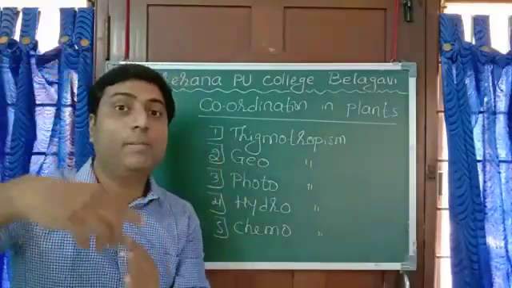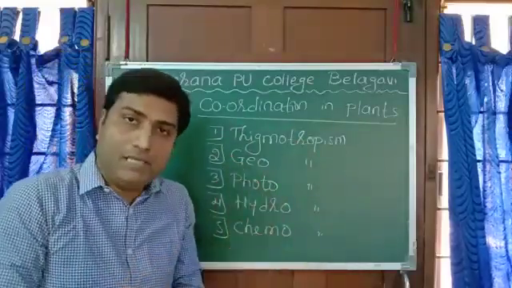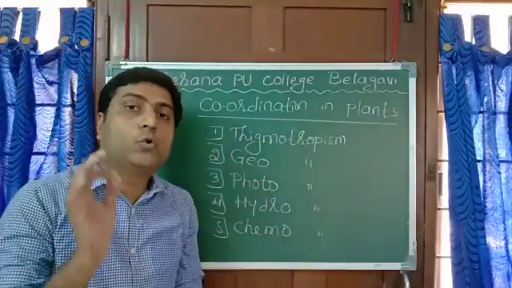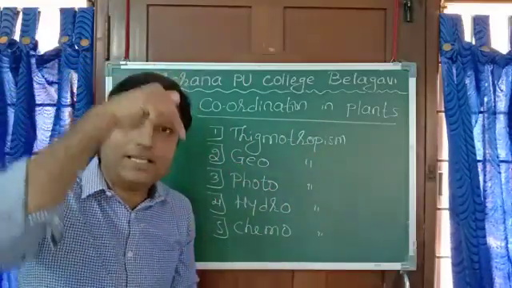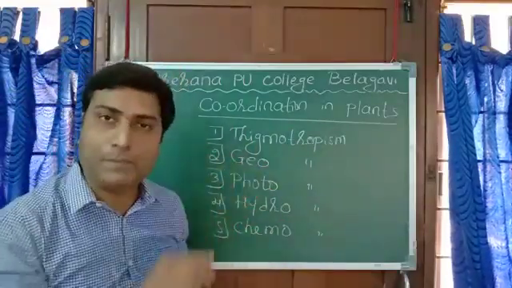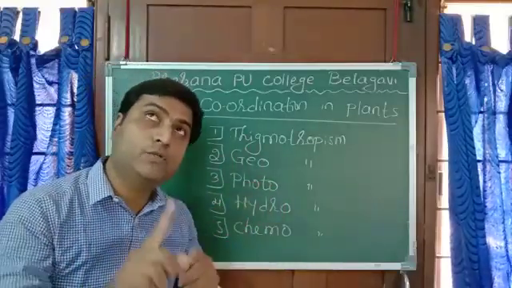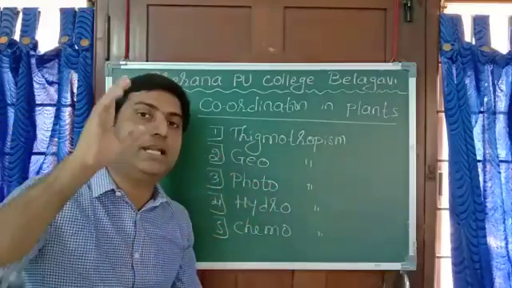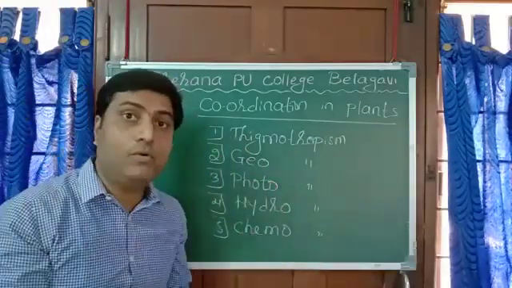This movement is by touch. Geo means earth. Roots always grow towards the earth, towards the ground. That is geotropism. And phototropism: the stem always grows towards light. Photo is light. Movement towards light is photo, and movement towards the ground is geo.